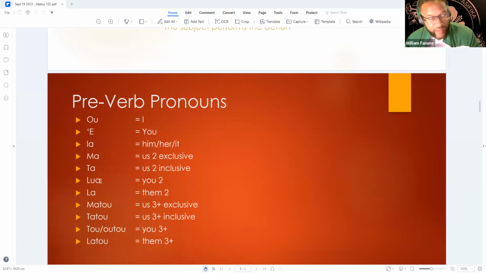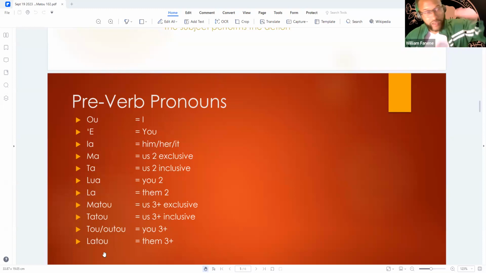If we say la, that's gonna be them two people over there. Three or more people, we're gonna say matou, and it's us, not them. If we say tatou, that's us, everybody in the room, whether it's five people, nobody's excluded. Tou is gonna be y'all, you guys, I'm talking to all of you.